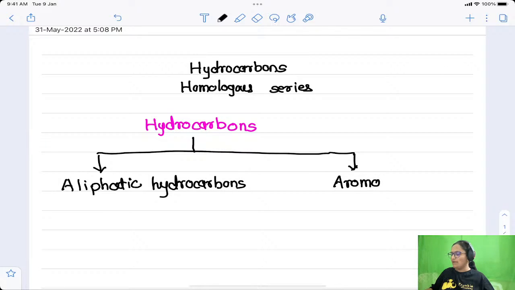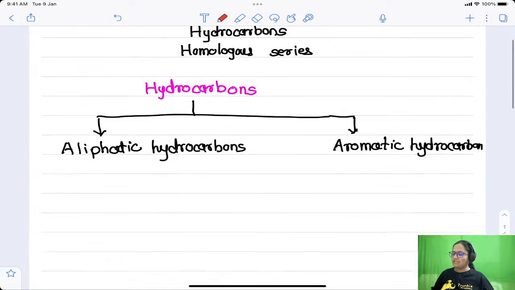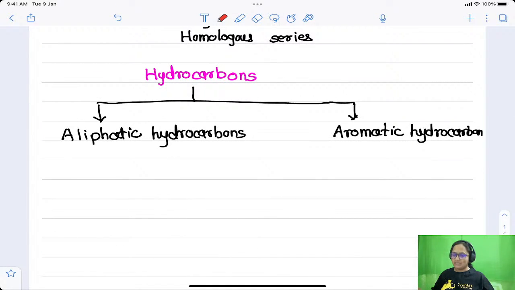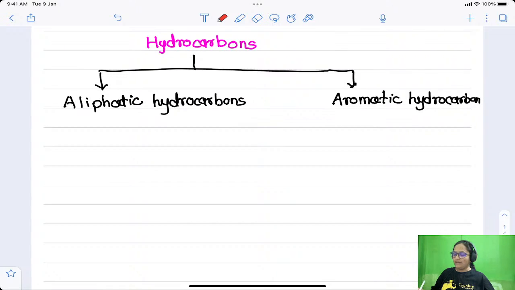Aroma stands for smell. Those organic compounds which had smell were previously called as aromatic hydrocarbon, but later on it was discovered that there are certain compounds which are not having any smell, any aroma, but still they are having the properties of aromatic hydrocarbon. We are not going to discuss about aromatic today. We are going to focus on aliphatic hydrocarbons.